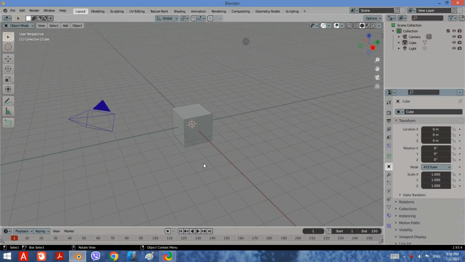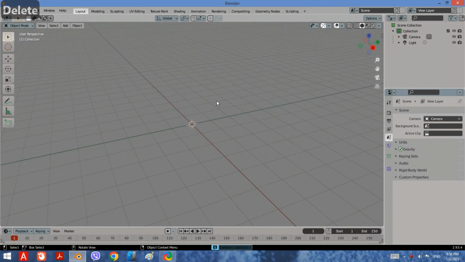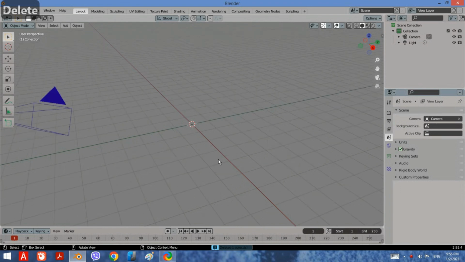Hi. Today I am going to show you some basics of unwrapping in Blender. There are several ways to unwrap an object.